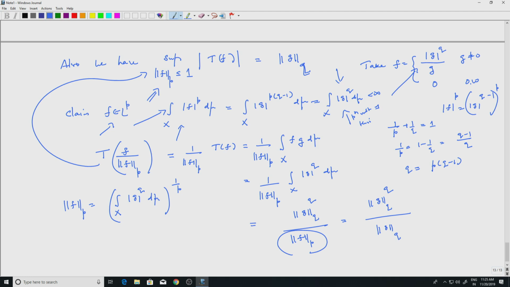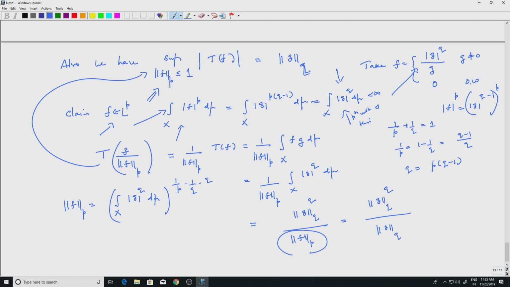I want to put a q and a power q, so that brings in the L^q norm of g. So I multiply by 1 by q and then q. I have not done anything, q and q get cancelled.